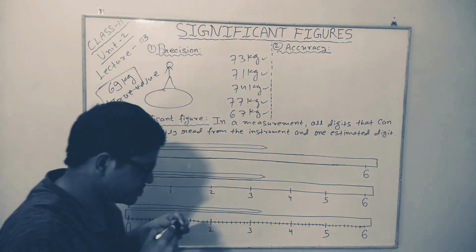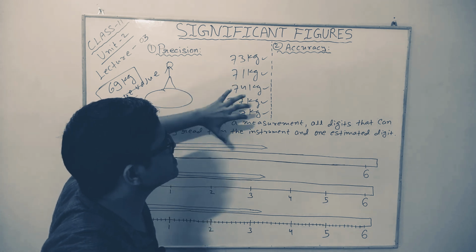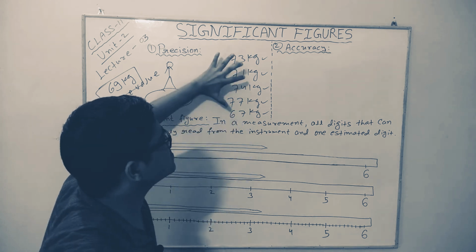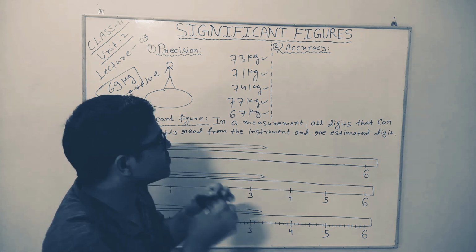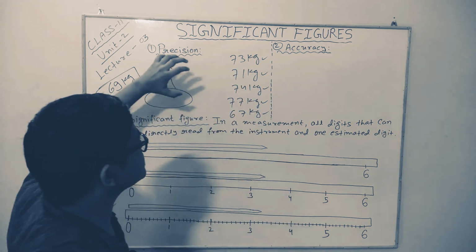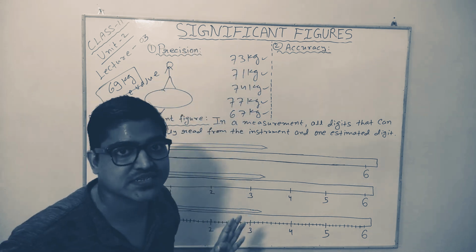So, are the results of our individual measurements close to each other? Are these values close to each other? No, these values are not close to each other. They are somewhat spread out. They are somewhat scattered. They are not close to each other. So we will say that our measurements are not precise. This set of measurement is not precise.